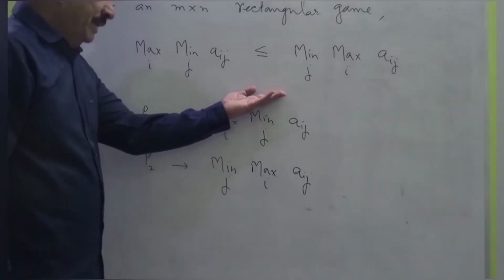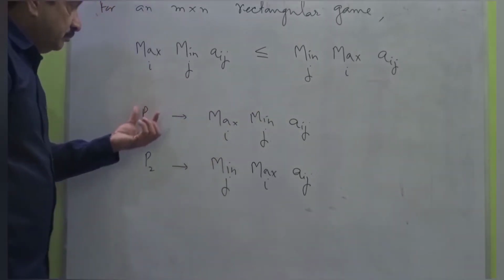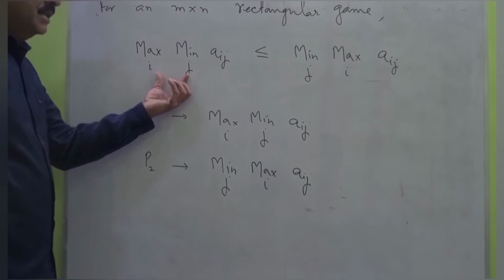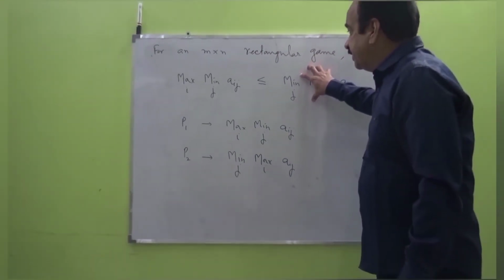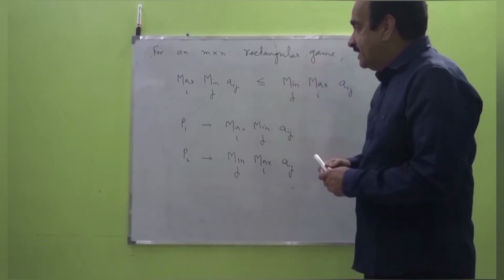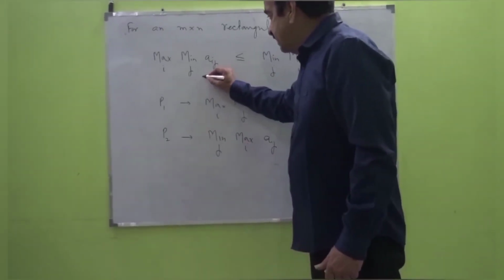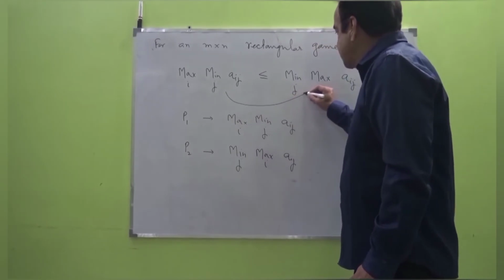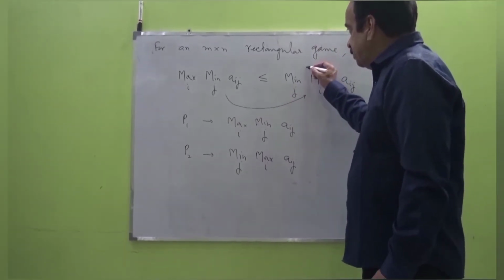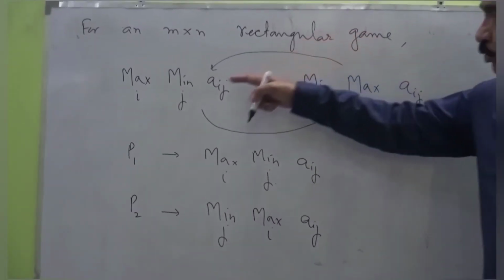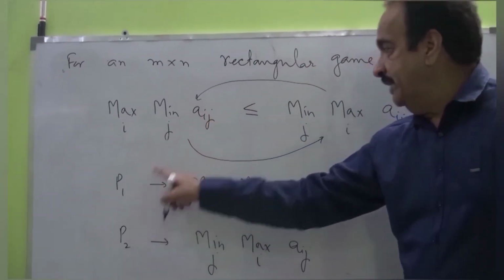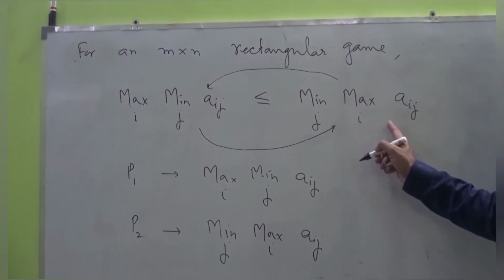It's because of mathematics. Then P1 can get this sum and P2 can restrict P1 from getting more than this sum. Because P1 would like to maximize his earnings, he would like to reach up to this sum. Likewise, P2 would like to pay this sum. P1 would like to get this sum.